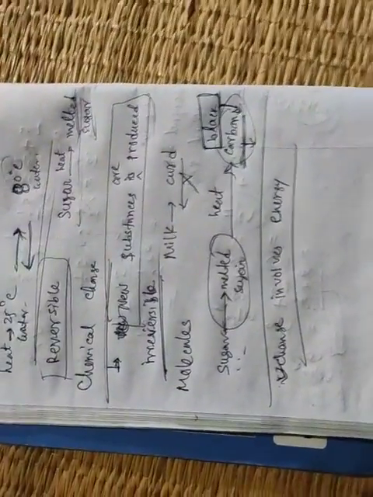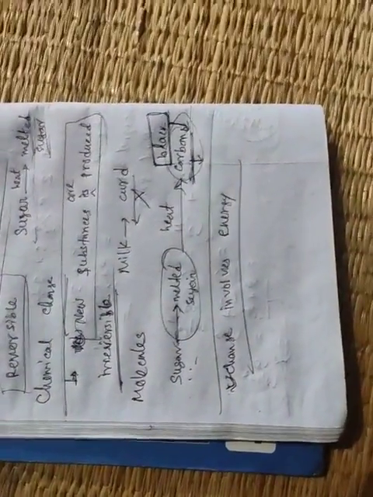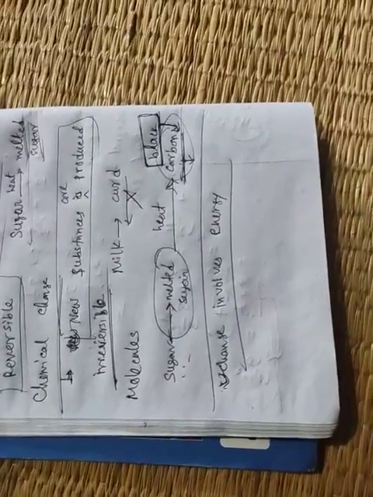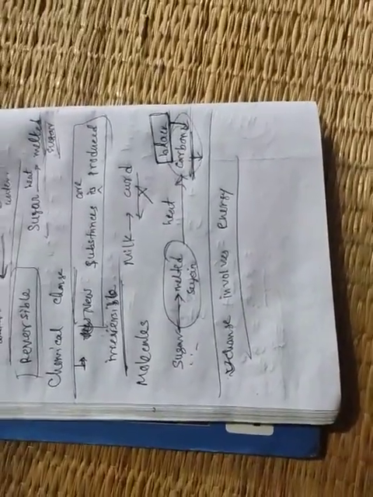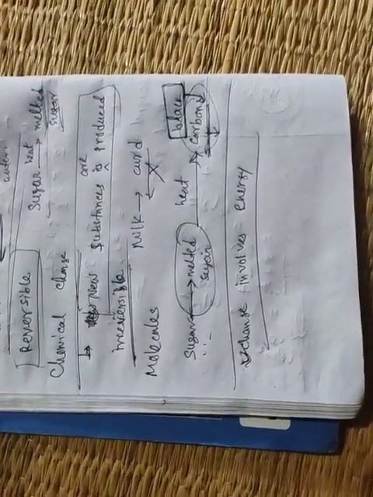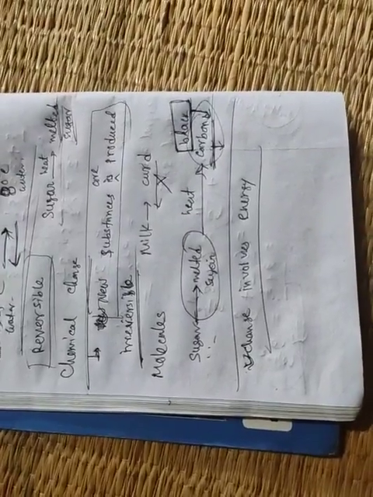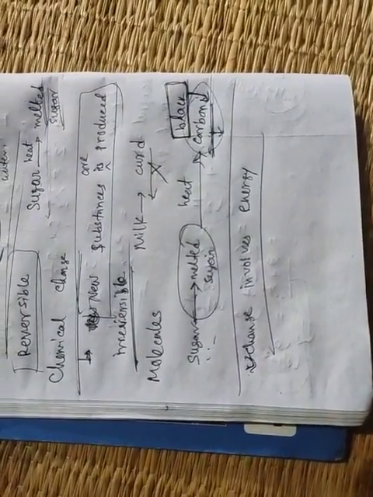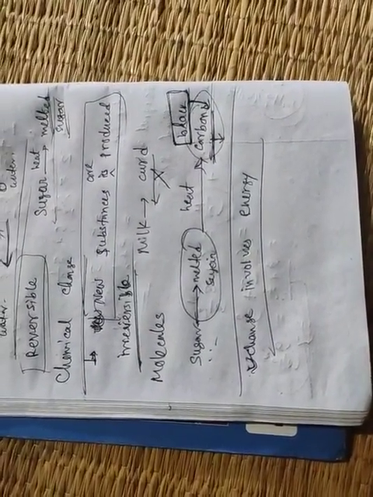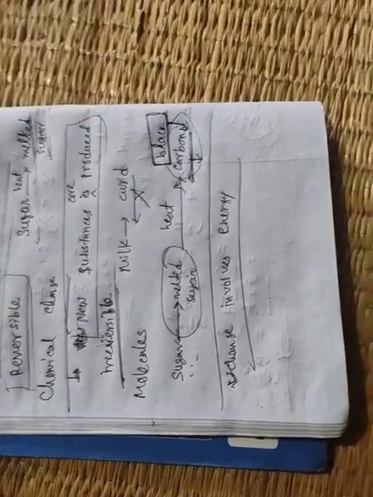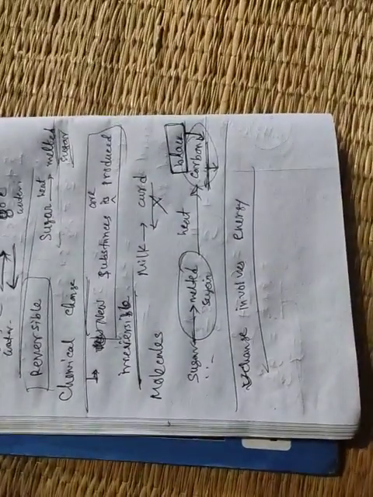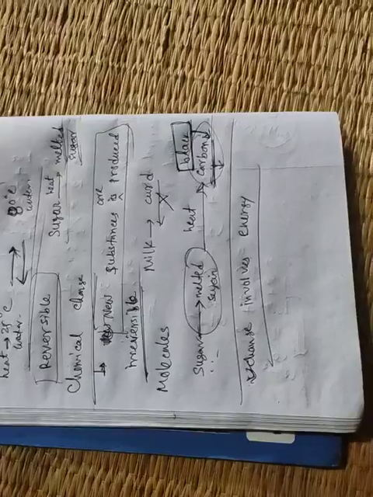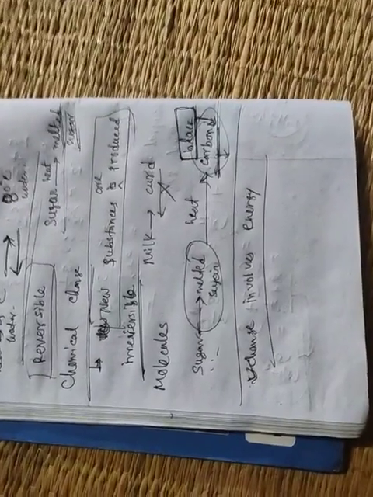So for example, suppose if you give some heat to water, then what will happen? The water changes into vapor. So water to vapor, that means a change occurs. If we give some heat, heat is a form of energy. So if we apply some energy, changes occur. That means this change involves energy.